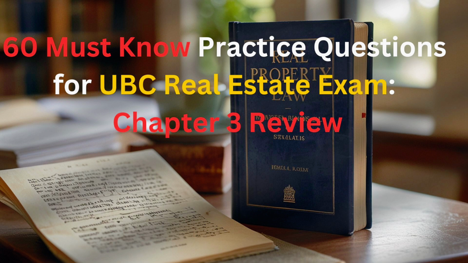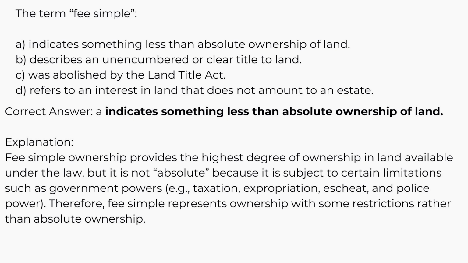This intro gives a welcoming tone and sets up the content, focusing on helping viewers prepare for the UBC Real Estate Exam. The term fee simple: A, indicates something less than absolute ownership of land. B, describes an unencumbered or clear title to land. C, was abolished by the Land Title Act. D, refers to an interest in land that does not amount to an estate. Correct answer: A, indicates something less than absolute ownership of land.